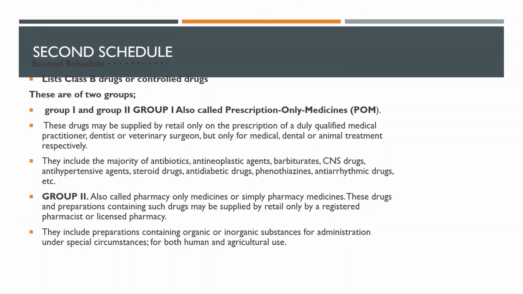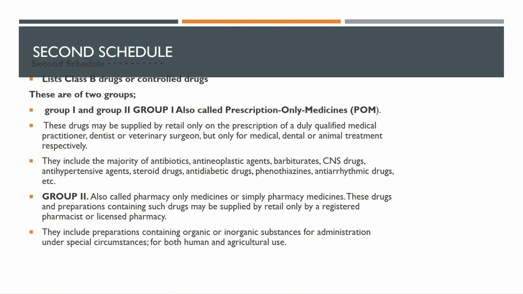Now we look at the second schedule. We said these are the class B drugs, or in other words, controlled drugs. These are of two groups, group 1 and group 2. Group 1, also called prescription only medicines, may be supplied by retail only on prescription of a duly qualified medical practitioner, dentist, or veterinary surgeon, but only for medical, dental, and animal treatment respectively.